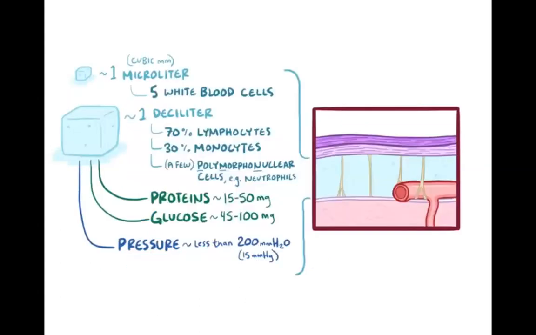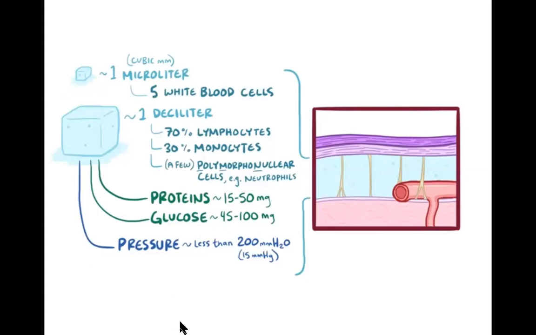Especially in this cerebrospinal fluid, usually in 1 cubic millimeter of cerebrospinal fluid, there are only 5 white blood cells present. In a larger quantity, in 1 deciliter of cerebrospinal fluid, you will find around 70% lymphocytes, 30% monocytes, and only a few polymorphonuclear cells, for example neutrophils, very few.